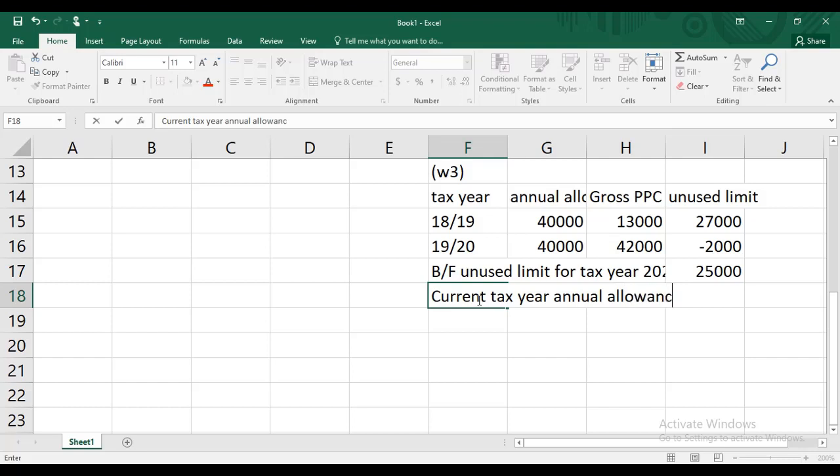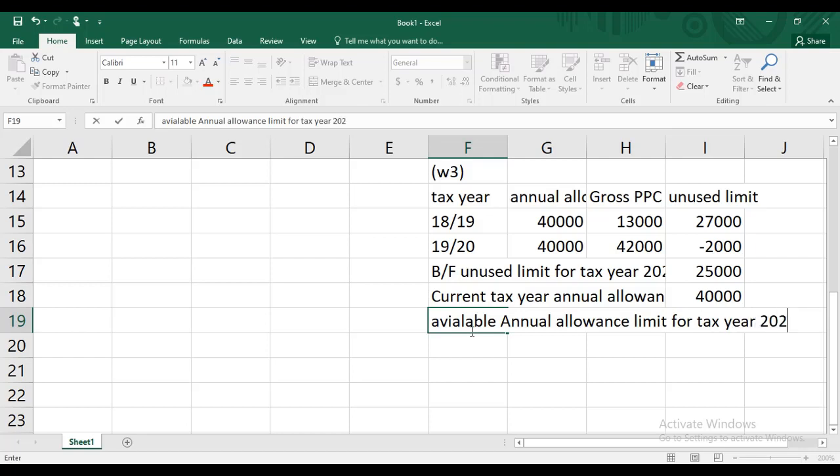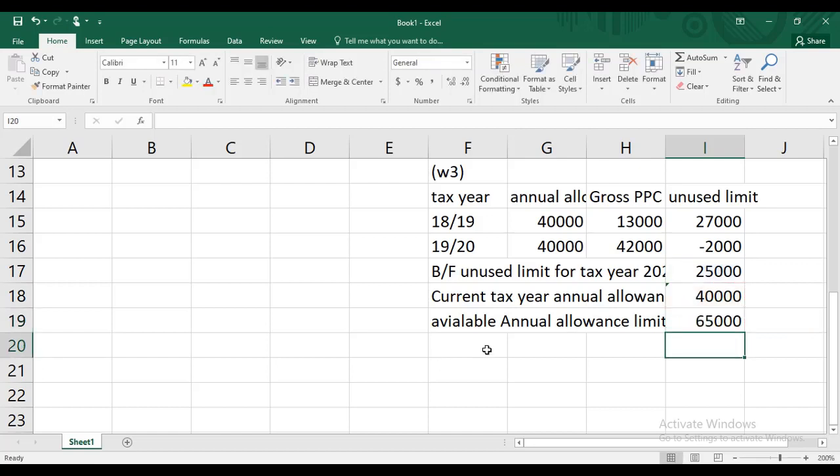Annual allowance is 40,000, which means that the available annual allowance limit for tax year 2021 is going to be 65,000, but the total contribution in the current tax year is 1,24,000.